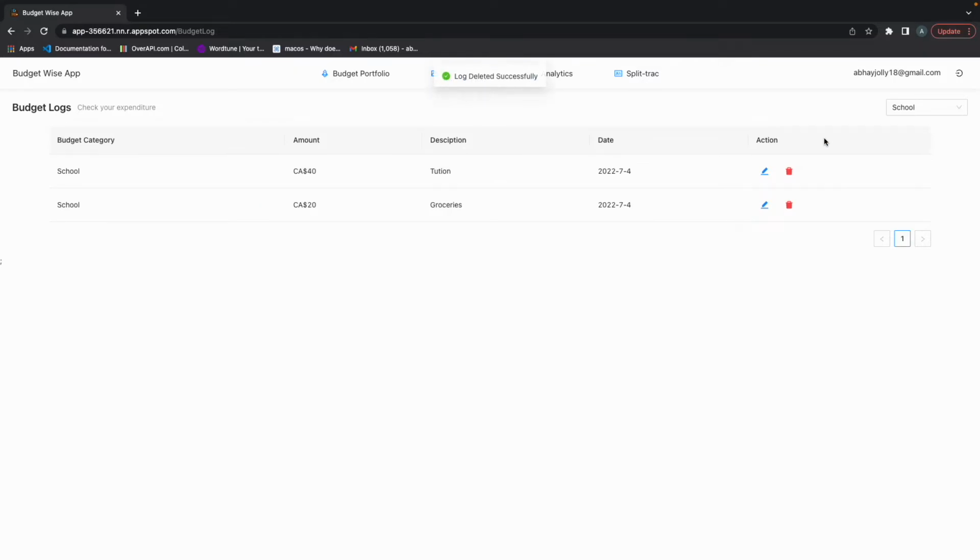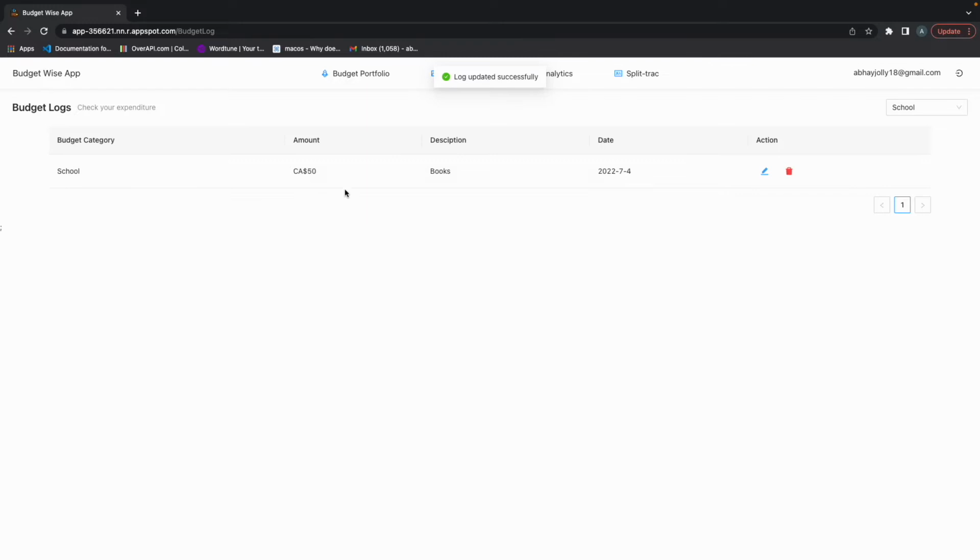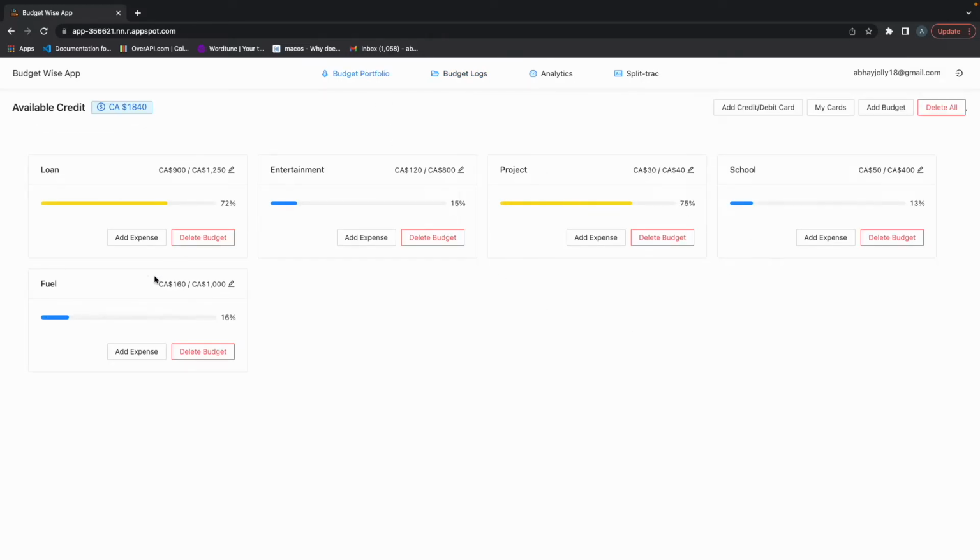So you delete it over here and it gets updated and you get a message. In case I want to edit, let's say I added a description by mistake, so under school I have groceries. I can click on edit, change groceries to something like my books, and maybe I spent more than 20, I spent $50 on my books, and I can click on OK. It gets updated over here with books, and we get a message for that. If I go back to my budget portfolio tab, you can see that school has $50, which got updated over here.